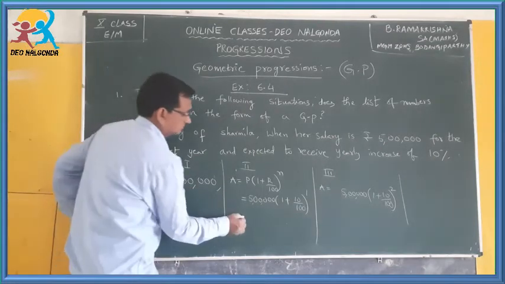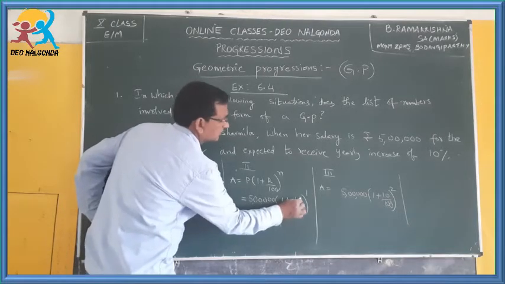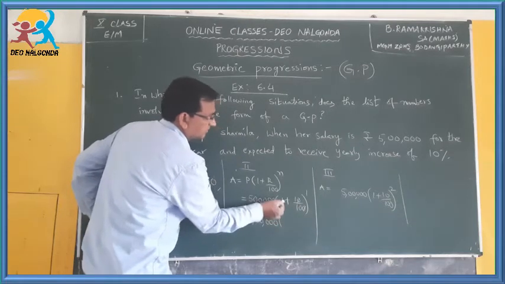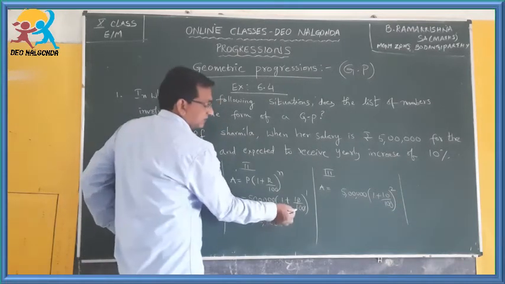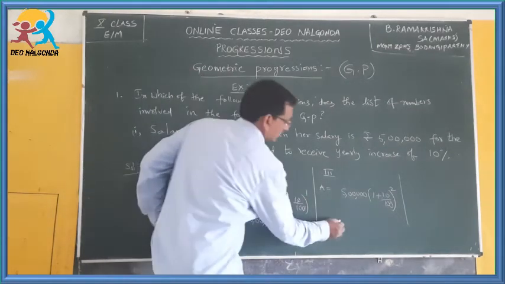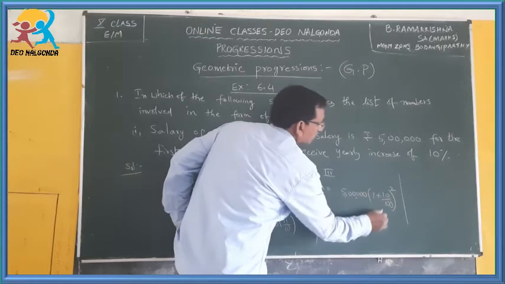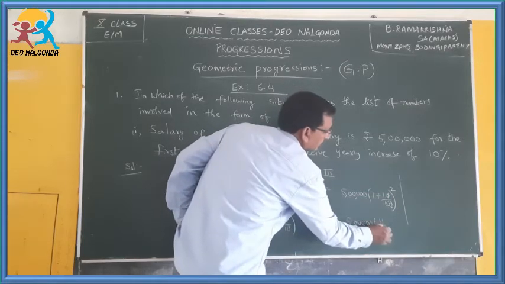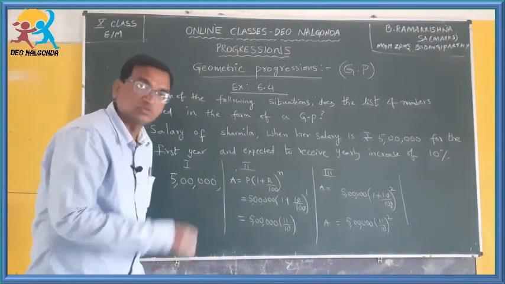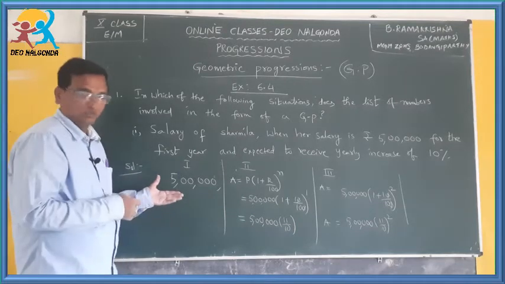So, let us calculate this. 5 lakhs into... 0 gets cancelled, 1 plus 1 by 10. If you take LCM, or calculate as a mixed fraction, 10 into 1 is 10, 10 plus 1 is 11 by 10. This becomes 5 lakhs into 11 by 10 square, since this and this get cancelled. 11 by 10 square means 11 by 10 is to be multiplied 2 times. Okay, right. Now, we know these terms.